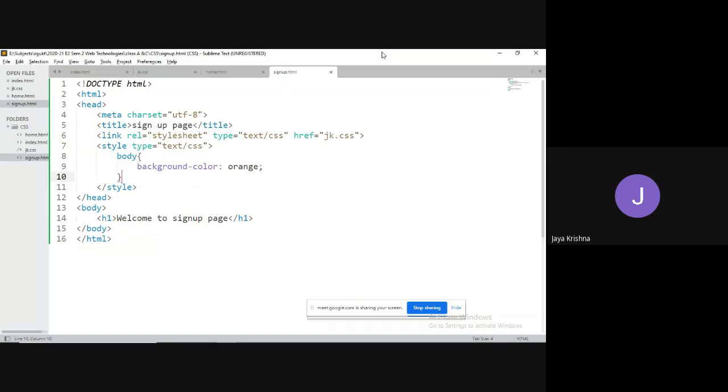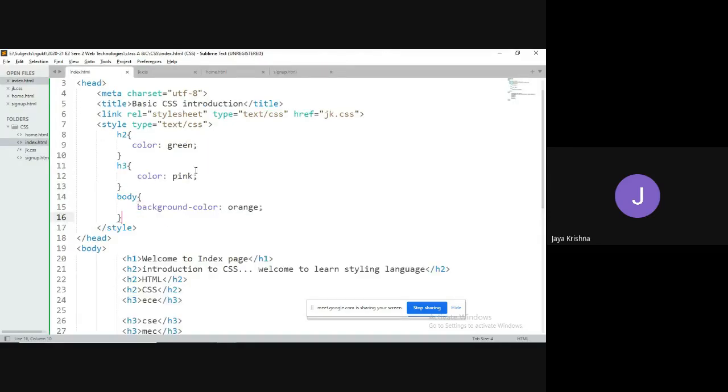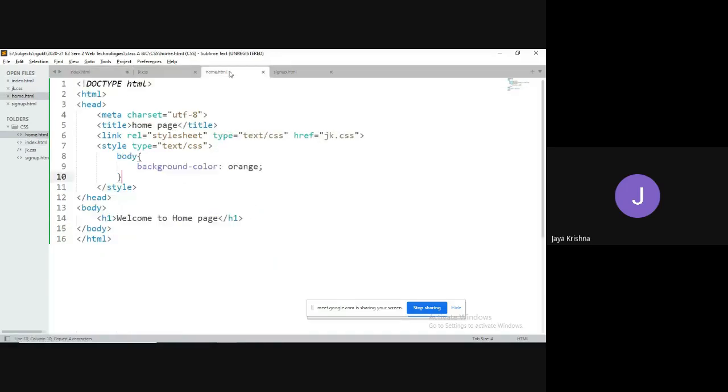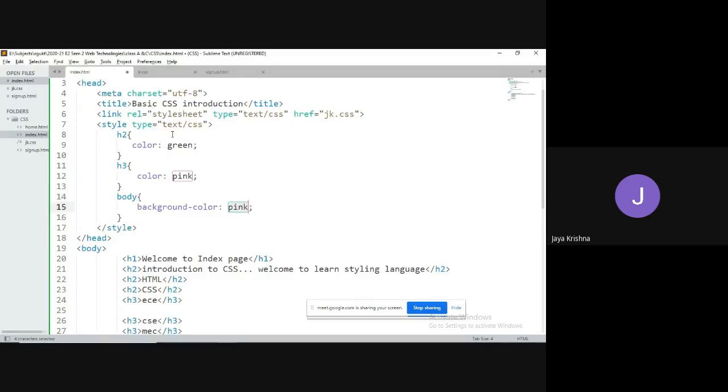Now my requirement is I would like to modify the background of all the web pages to something like pink color. Then what I have to do is go to every page and modify it to pink. I think this opens multiple pages.